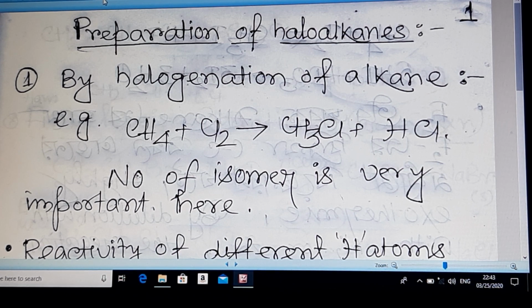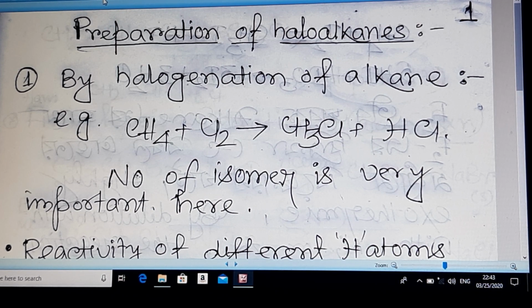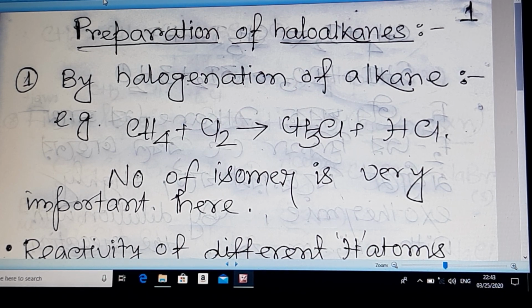That means when you go to the next chapter, alcohols, phenols and ethers, you must recall the reactions and reagents of this chapter, that means haloalkanes and haloarenes.